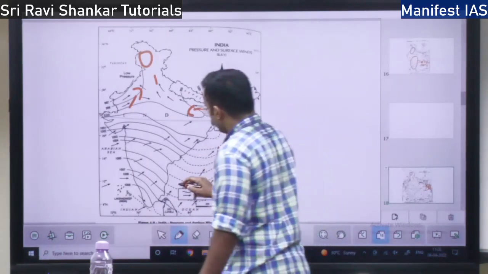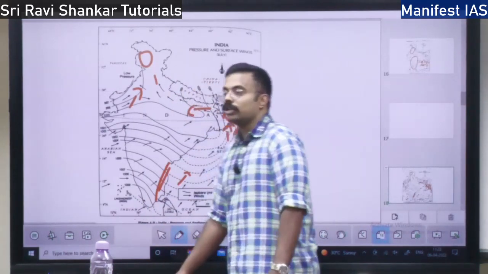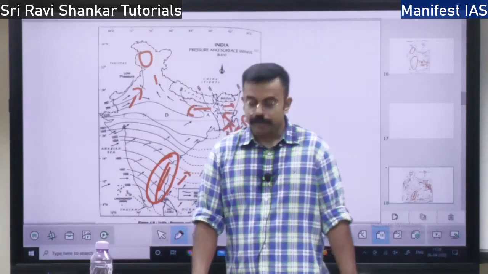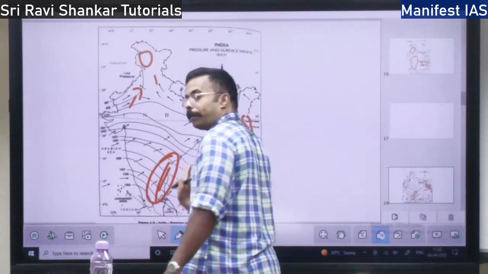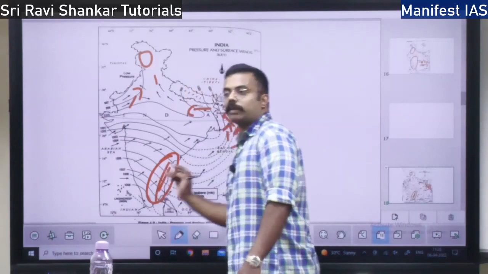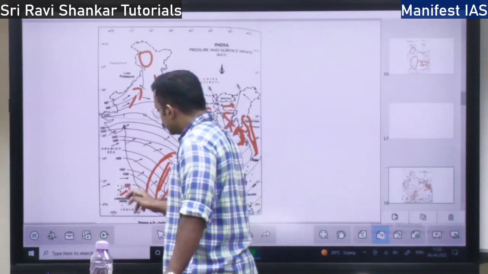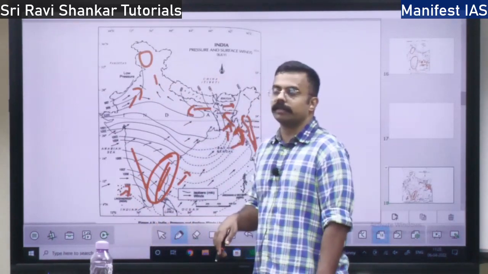This Bay of Bengal branch will not bring any rainfall over the Tamil Nadu region. The entire Tamil Nadu coast will remain dry. Why? Because the Bay of Bengal branch is blowing parallel to the Tamil Nadu region. Whereas the Arabian Sea branch will be stopped by the Western Ghats.